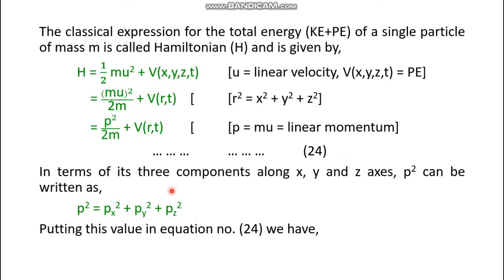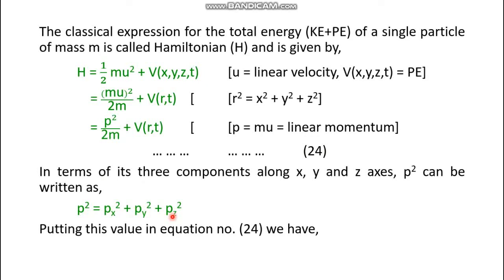In terms of its three components, along the x, y and z axes, it definitely has three components, so p squared can be written as px squared plus py squared plus pz squared.